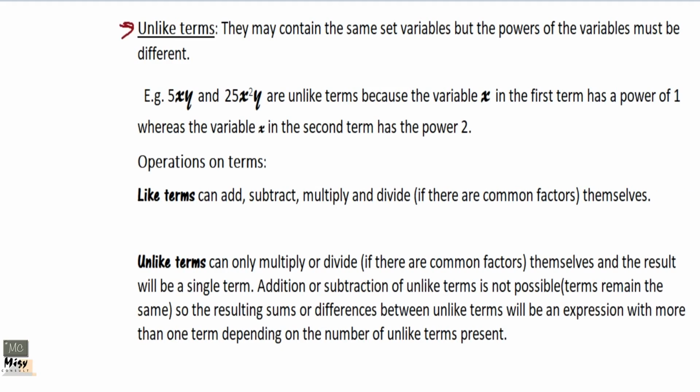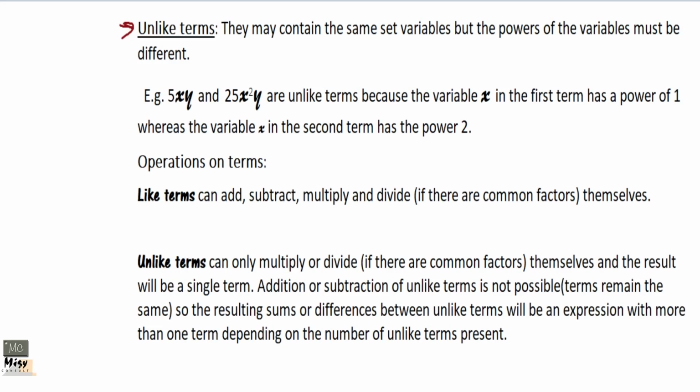How do you know if two terms are unlike terms? They may contain the same number of variables, but they may not have the same powers on each variable. Or it may be only a couple of variables they have together. So when the variables are not the same, and the powers on the variables are not the same.